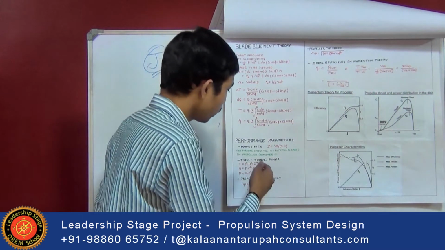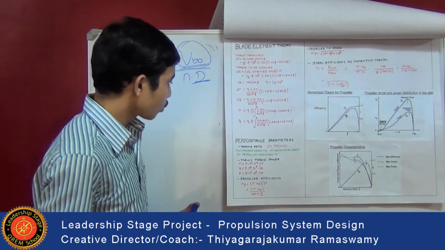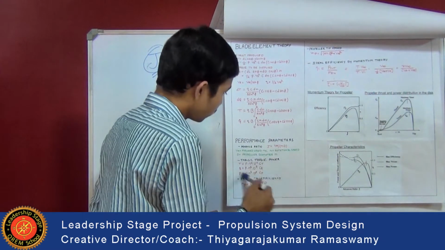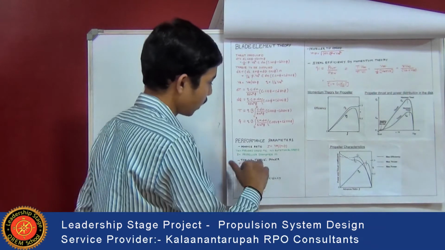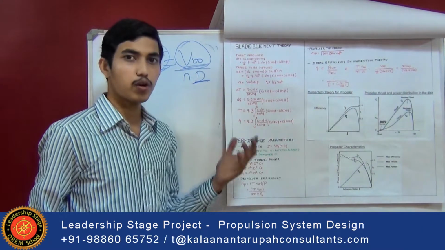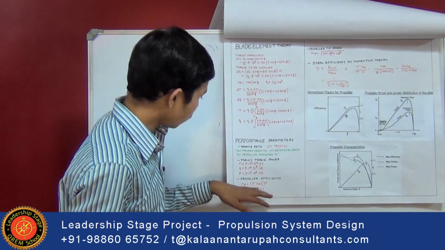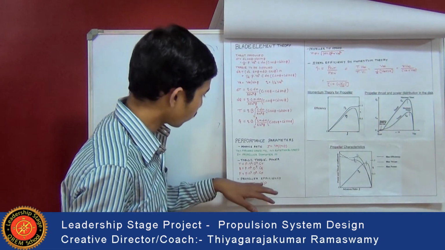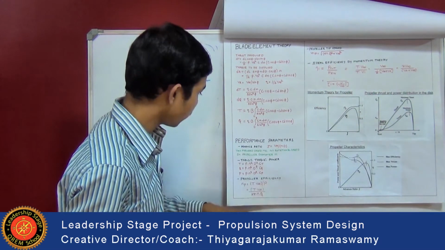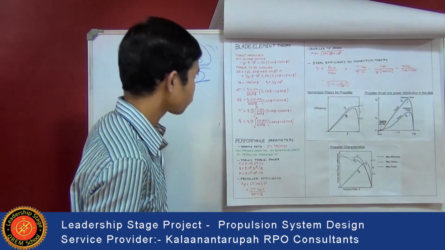Ct, Cq and Cp are the coefficients of torque, thrust and power respectively. On the basis of this, the analysis is done. Coming to the propeller efficiency, that is nothing but power output to power input. Propeller efficiency is equal to thrust times forward velocity, T into V infinity, divided by the power, 2 pi n cube.